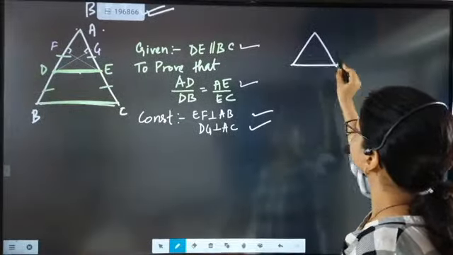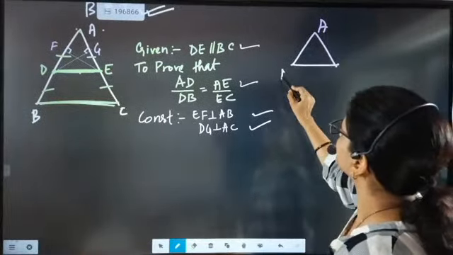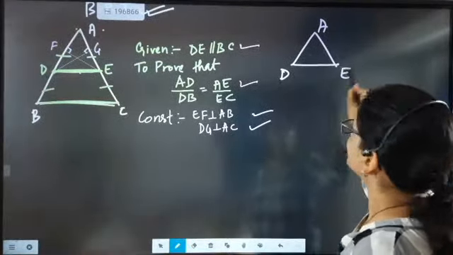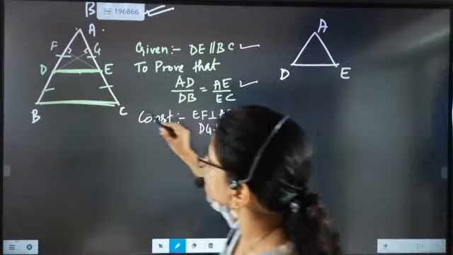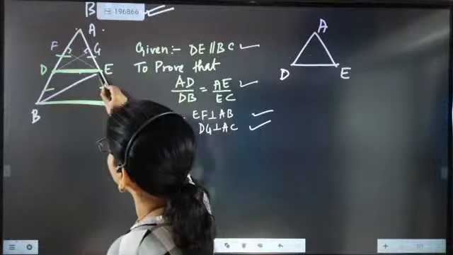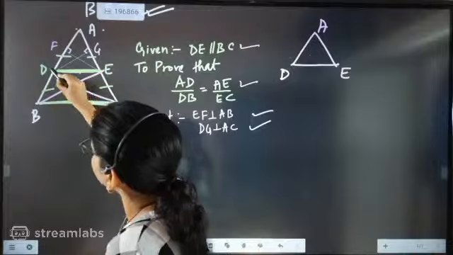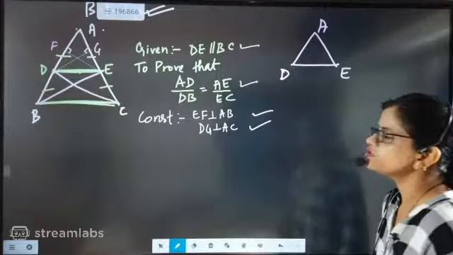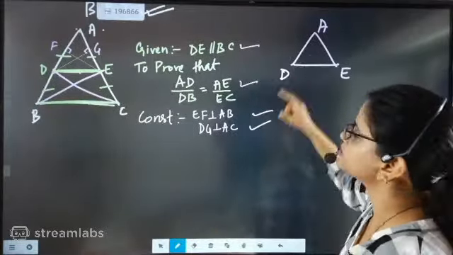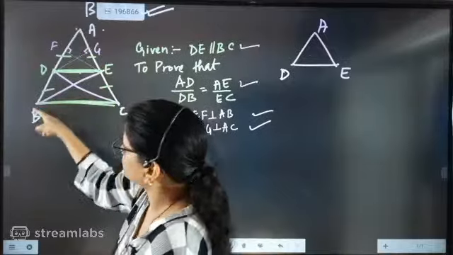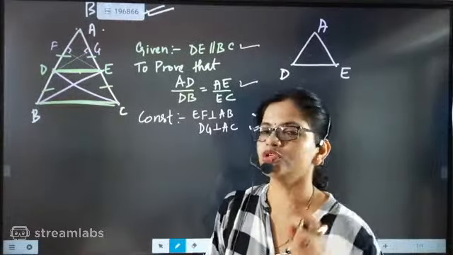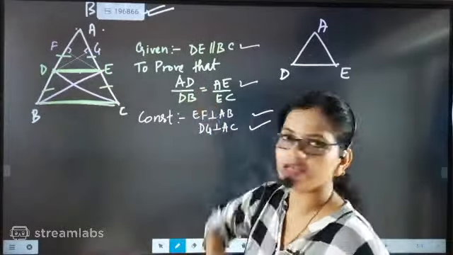First I am taking this triangle, that is ADE, and then I am going to attach this part also and this part also. I am totally focused on this side AB, because I have to find the proportion of that side. So AD by DB I want.